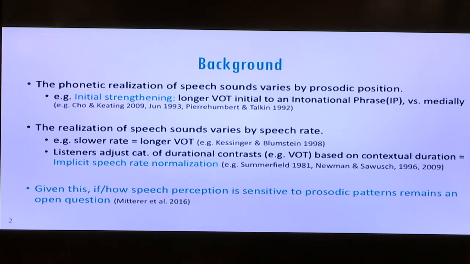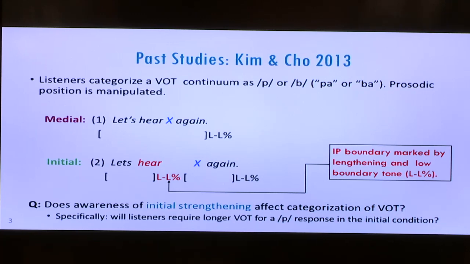So one past study that addressed this, which I'll be referencing, is Kim and Cho 2013. They had listeners categorize a VOT continuum as one of two target words, pa or ba. The crucial manipulation here is the implied prosodic position of that target sound within the carrier phrase in the stimuli. As shown here, in the medial condition in 1, the target is medial to a single intonational phrase: "Let's hear X again," where X is the target. And in the initial condition, it is IP initial, being preceded by a phrase boundary following the word "here." In this particular case, it's marked by phrase-final lengthening and a low boundary tone.